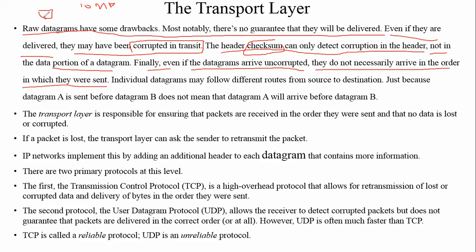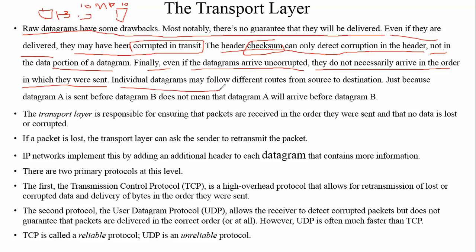Suppose the packet numbers are 1, 2, and 3. It is not ensured that each packet is transmitted in a sequential way. The 10th packet could reach first, the 9th next, and the first packet could reach last. There is no sequential data transmission.